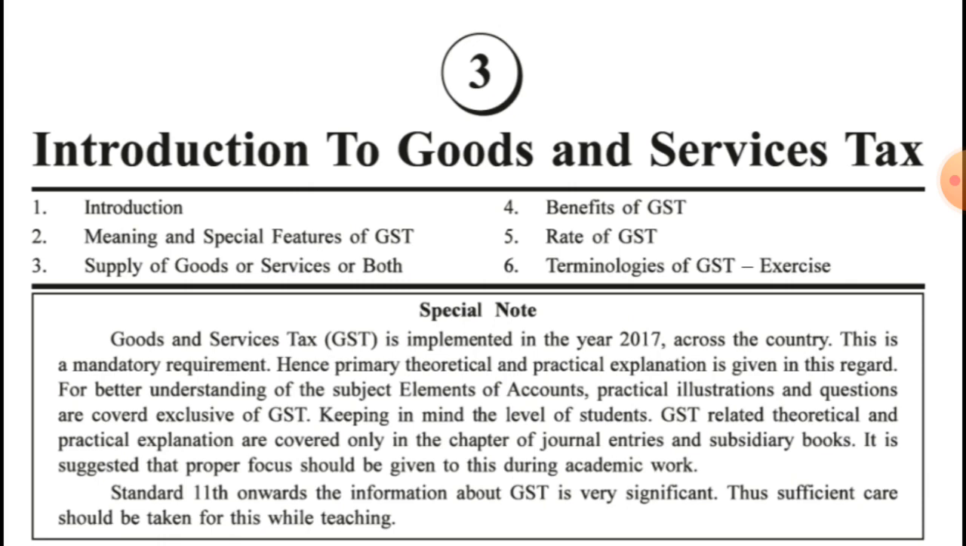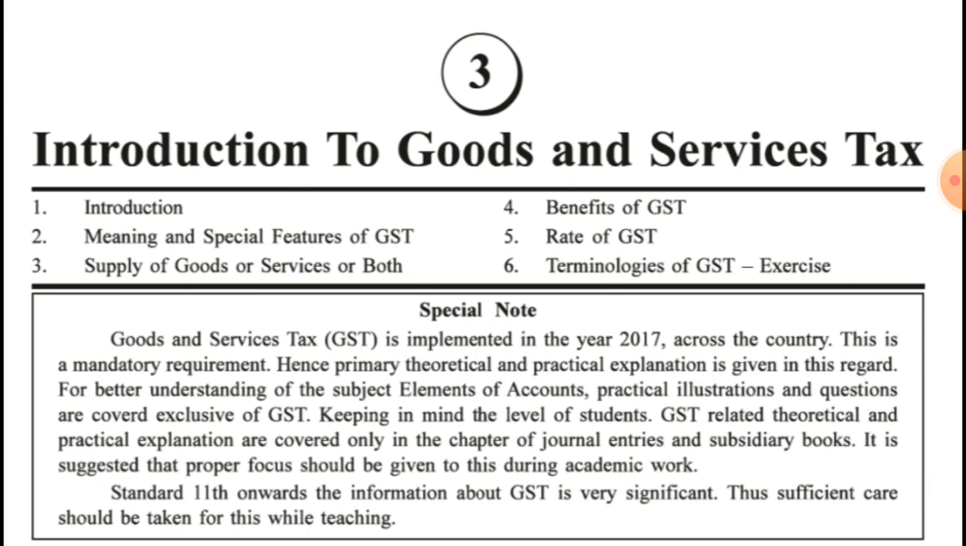But this chapter is important for the subsequent chapters because based on GST, practical sums are asked in the subsequent chapters, that is of journal entries and subsidiary books. Okay, so this chapter is important for the consecutive chapters. Now, which topics are to be covered in this chapter? Let us have a glance over it. As you can see on your screen, that is introduction, meaning and special features of GST, supply of goods or services or both, benefits of GST and rate of GST, and the last one, that is terminologies of GST.